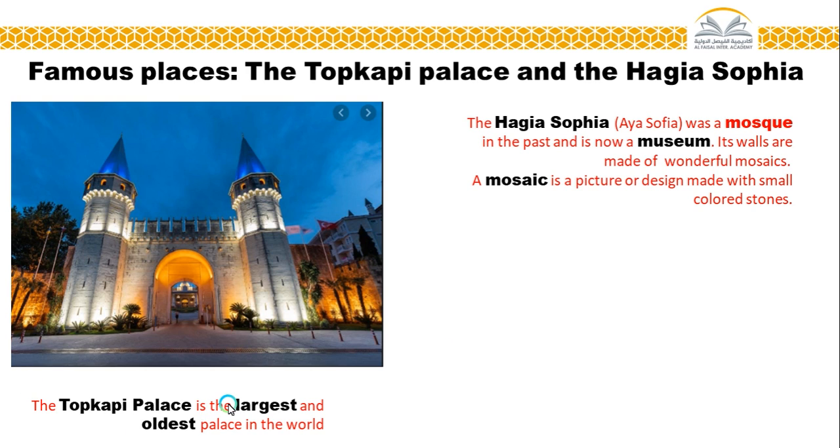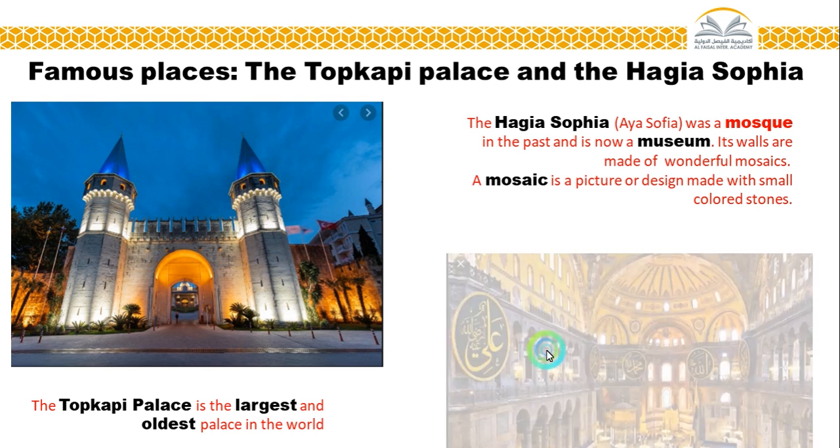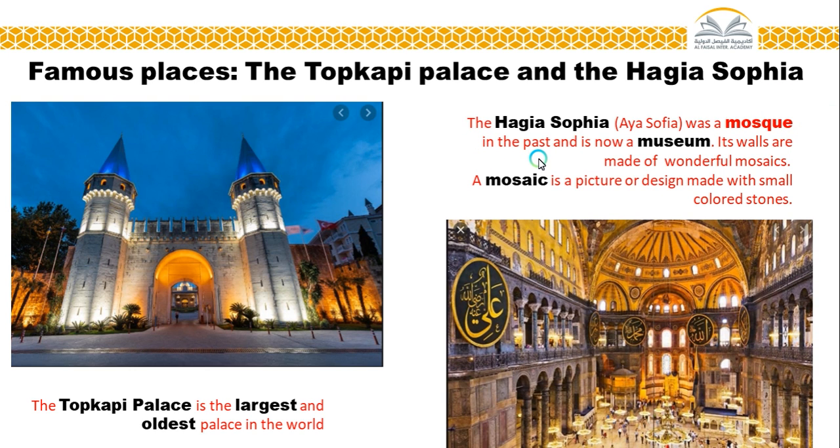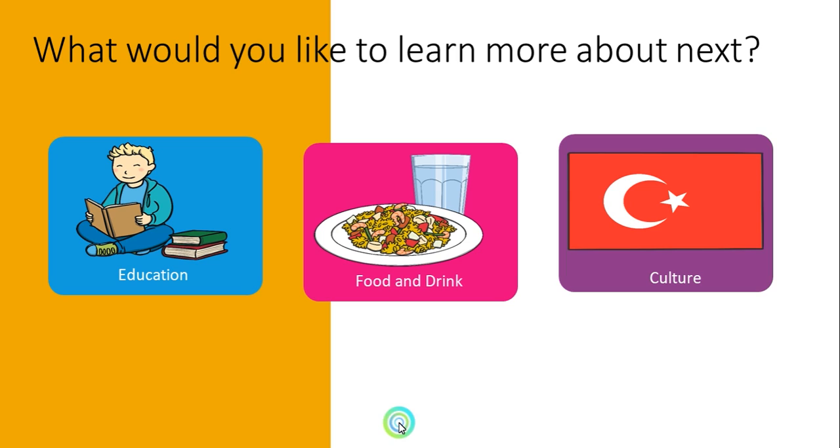Now, the Topkapi Palace is the largest and the oldest palace in the world. You can see that. It's very beautiful. And the Hagia Sophia was a mosque in the past and is now a museum. Its walls are made of wonderful mosaics. And these are the mosaics. A mosaic is a picture or design made with small colored stones. So looking at the two places, they are very beautiful to behold. Those are the things that attract tourists.